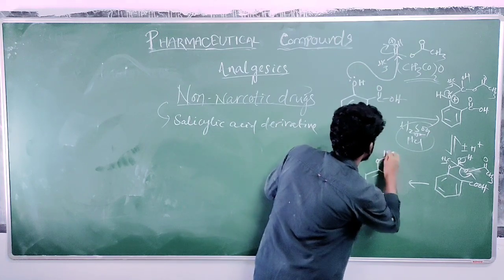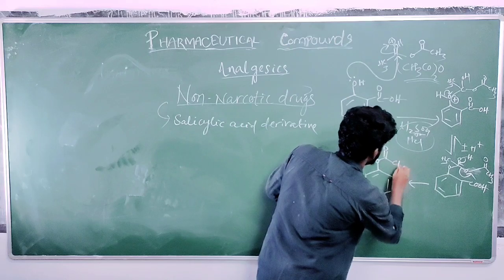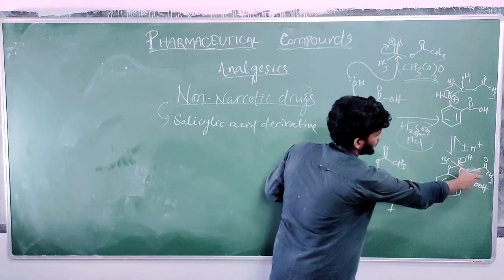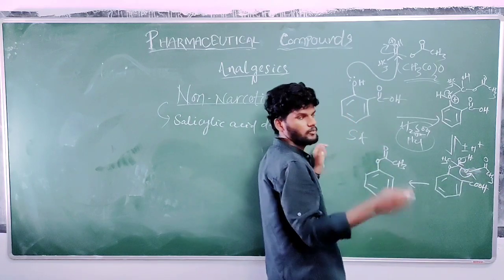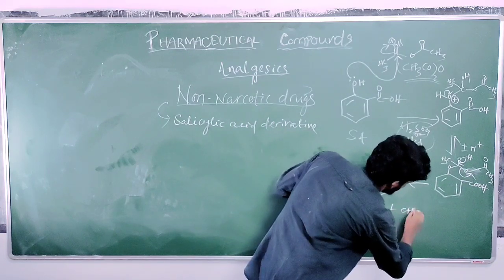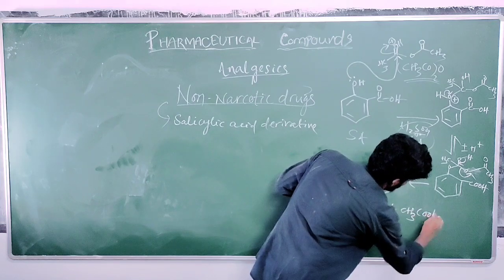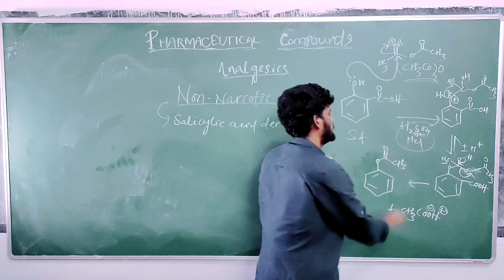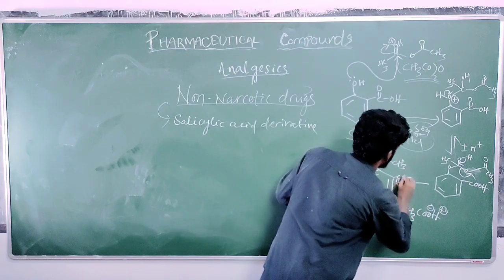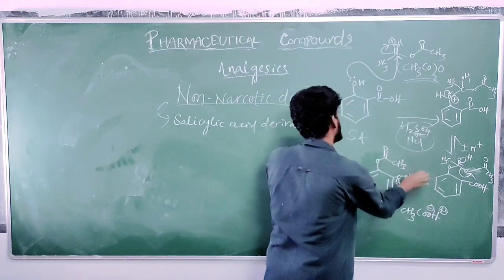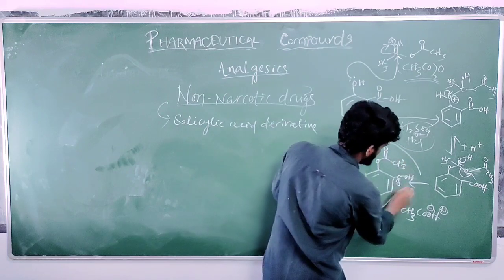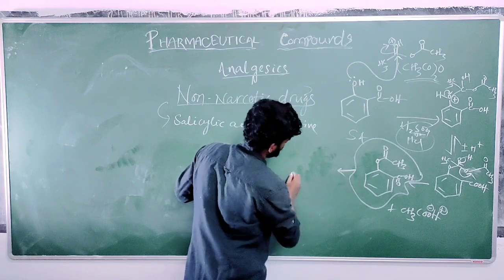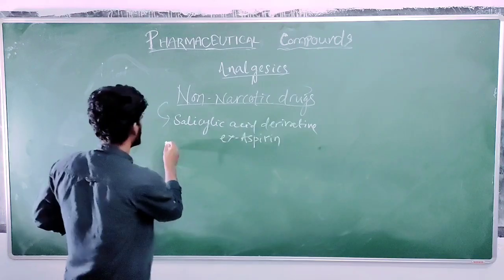Here H plus is left and here the acetate ion is left, so both will combine and form acetic acid. So this structure was derived from salicylic acid. This structure is known as aspirin.